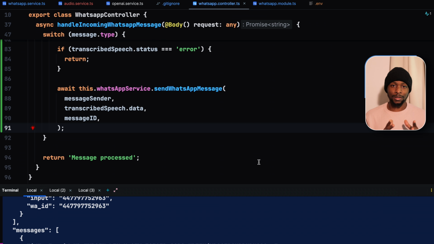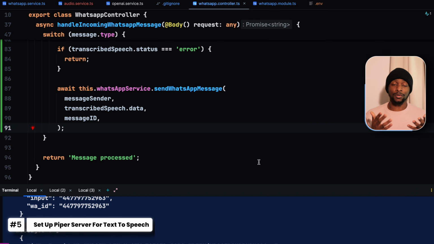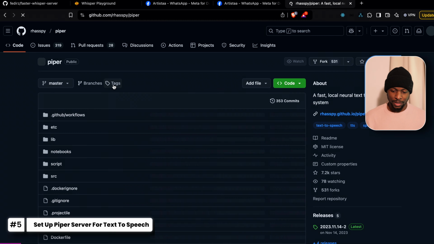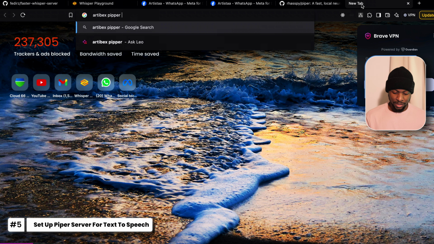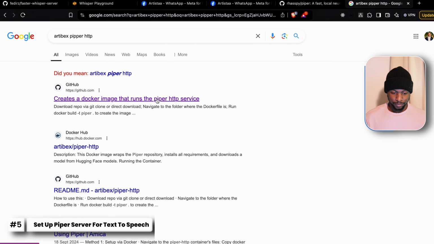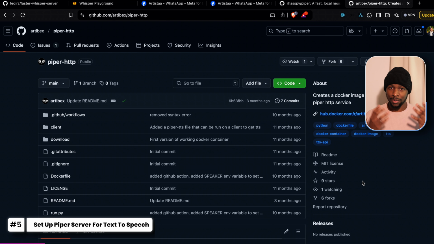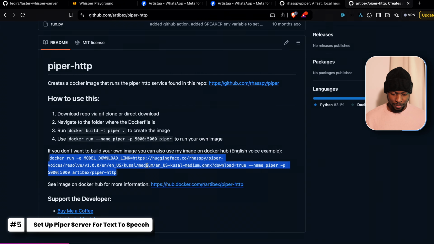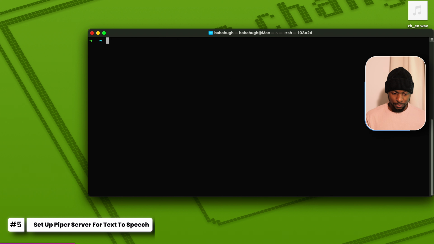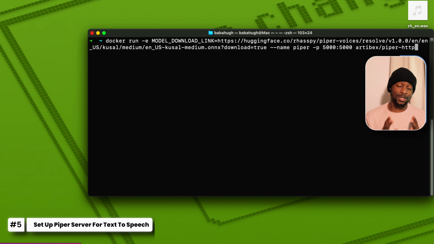We're going to use Piper, which is a local neural network that works even on CPU. So let us go and search for Piper. Go to the GitHub repository. And for the purpose of this integration, we are going to use Piper HTTP, which is a Docker image that runs the Piper HTTP service, meaning we can make HTTP requests to the Piper server and get back an audio file from text. So let us scroll down, copy the command. Let me clear my terminal. Paste the command. The -e specifies the voice model that we want to use for our system.